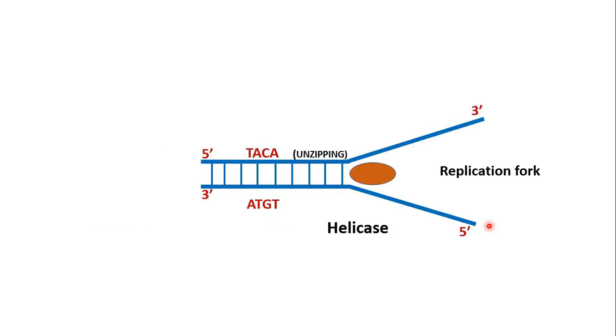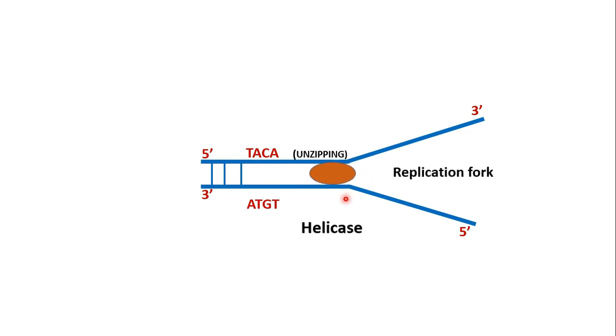DNA-B protein is also known as helicase. Helicase moves along the DNA helix and breaks down the hydrogen bonds. These are the hydrogen bonds between the base pairs. Okay, and these hydrogen bonds are broken down at the expense of 2 ATP for breaking one base pair, and hence it separates the strands. You can have a look.